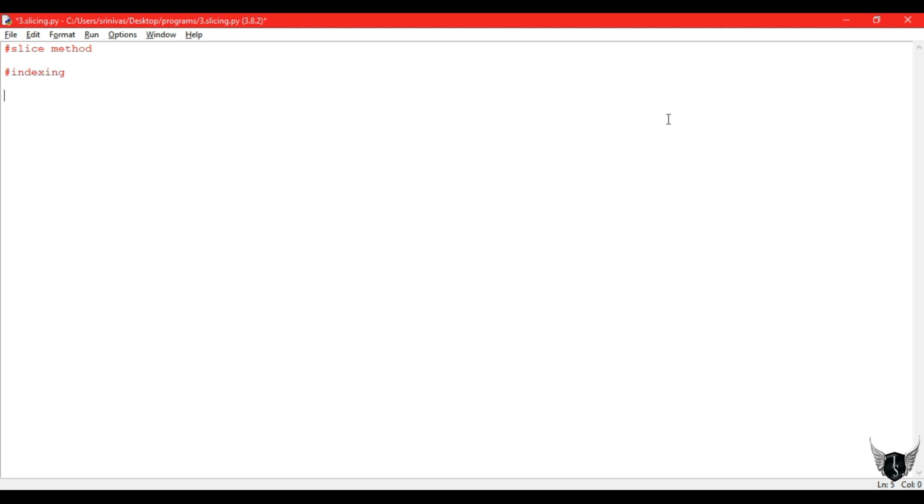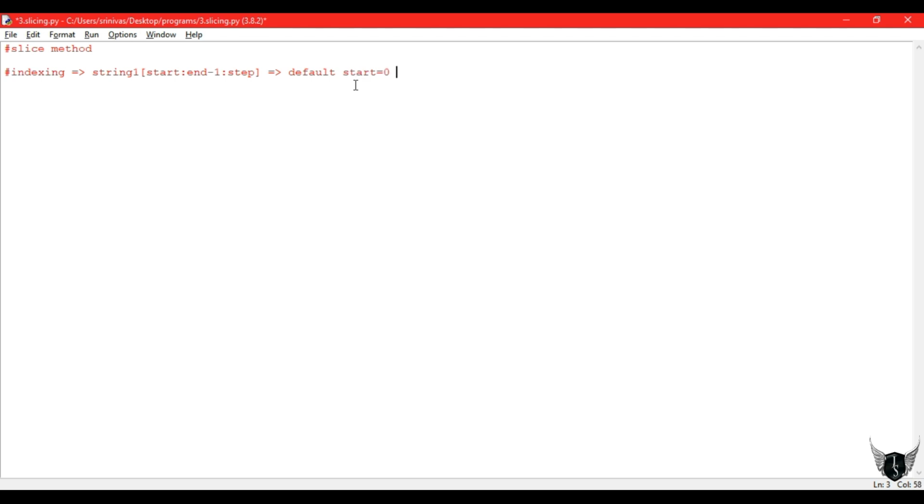So in slicing we use the slice method and indexing. The better one is to use the indexing method. They both are the same, but we use indexing. Suppose we have a string, named string 1, and we should mention the start point, end point and step point, nothing but the starting index, ending index and step. Step value is nothing but the increment, like +1 or +2 or -1 or -2. They may be negative also. We shall see that further.